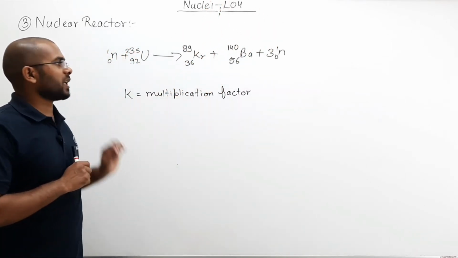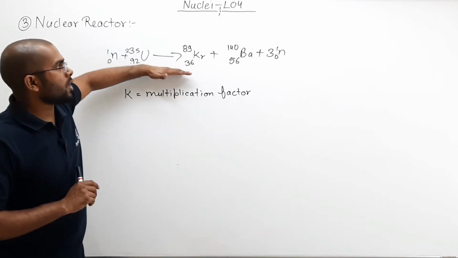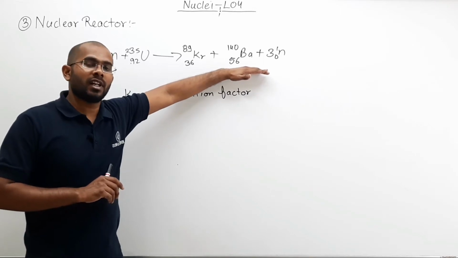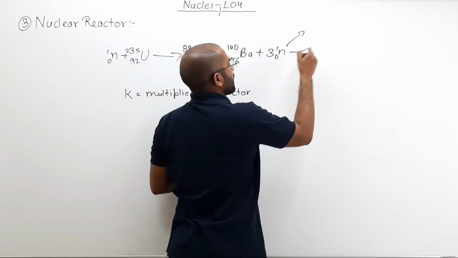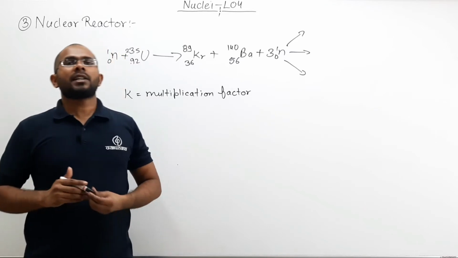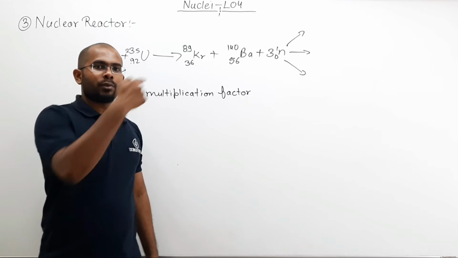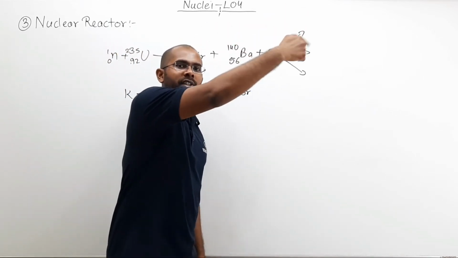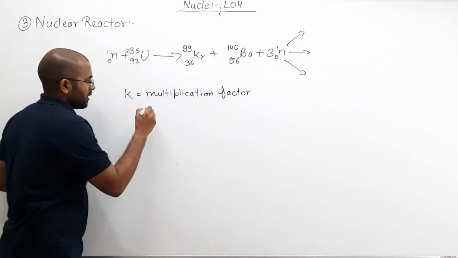So what is the multiplication factor? Because of the neutrons released in the previous reaction, I can further initiate 3 more chain reactions. So the multiplication factor will be 3, meaning from 1 to 3 to 9 to 27 to 81 to 243 and so on.